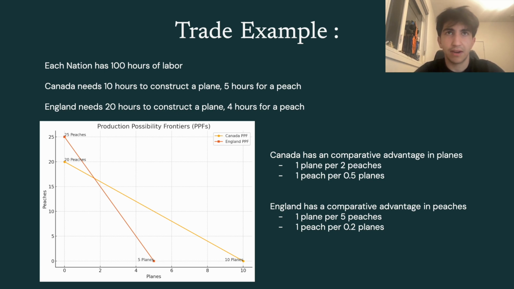As you can see in the diagram here, we show each country's production possibility frontiers, showing what amounts of each product they could produce if they were acting alone. On the right side, we can read the comparative advantage each country holds. As you can see, Canada has a comparative advantage in planes, and England has a comparative advantage in peaches.